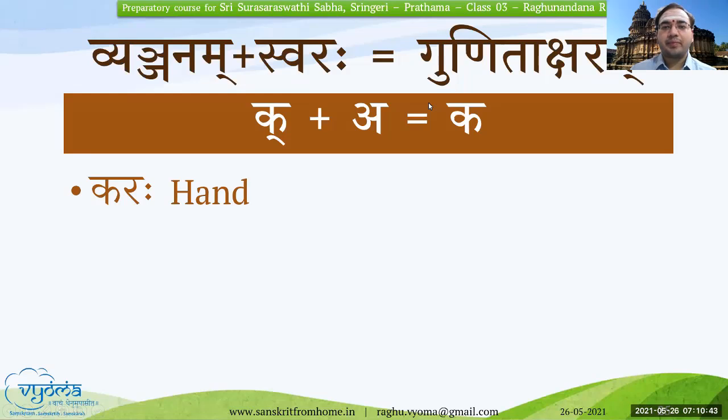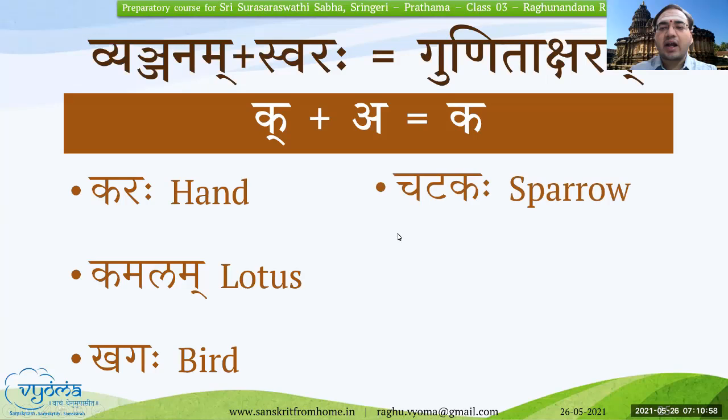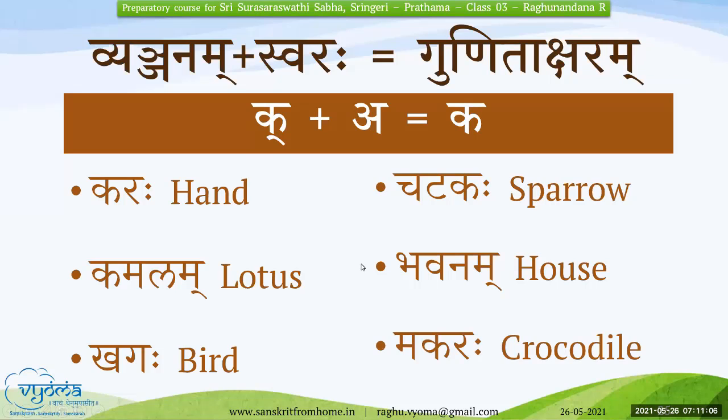Karaha. Karaha. Very good. Kamalam. Khagaha. Chatakaha. Bhavanam. Makaraha. Uttamam. Dhanyavadaha. So these are some of the words where the akara, a matra, is used for various vyanjanas.